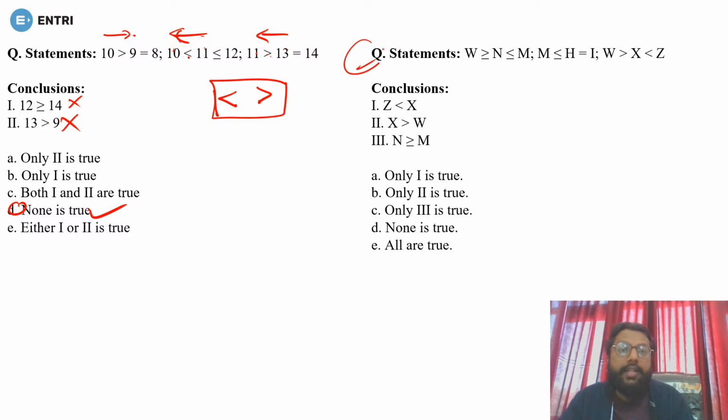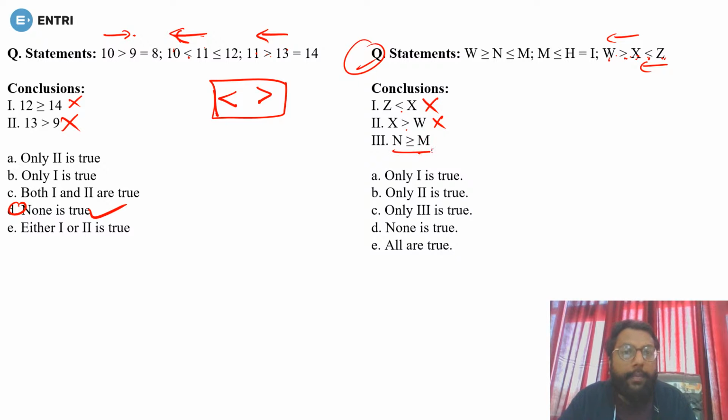Right. Now let's see the next question. We have to reach from Z to X. That is directly given, Z to X. If it is X to Z, it is less than, then Z to X it will be greater, but there you have less, so this is wrong. Now X to W. When W to X it is greater, so X to W it will be less than. There is greater, so this is also wrong.